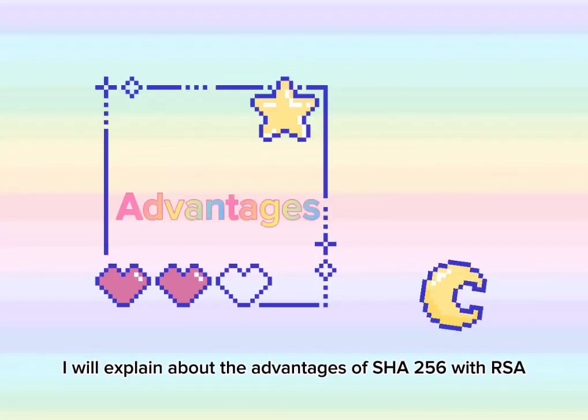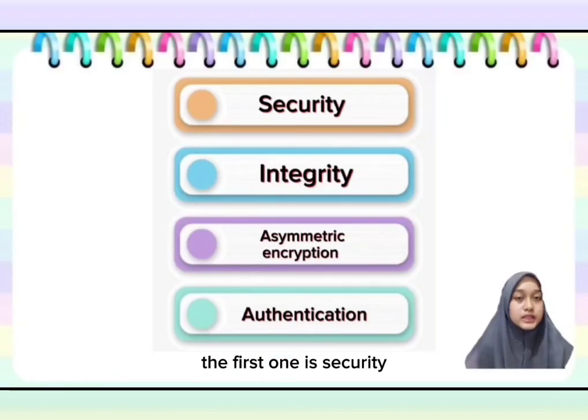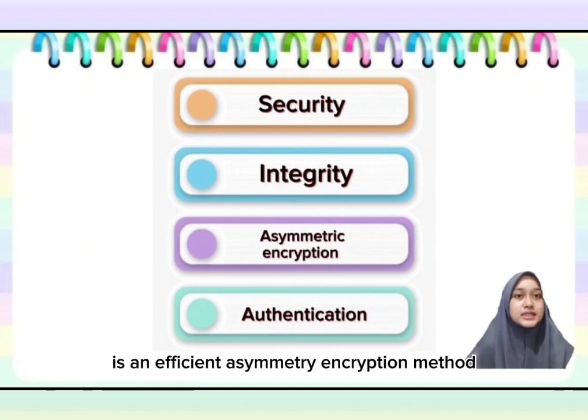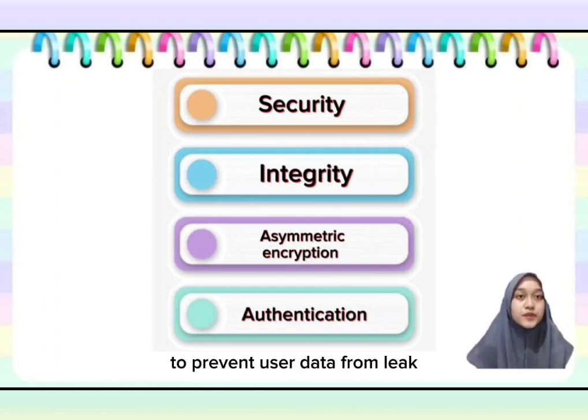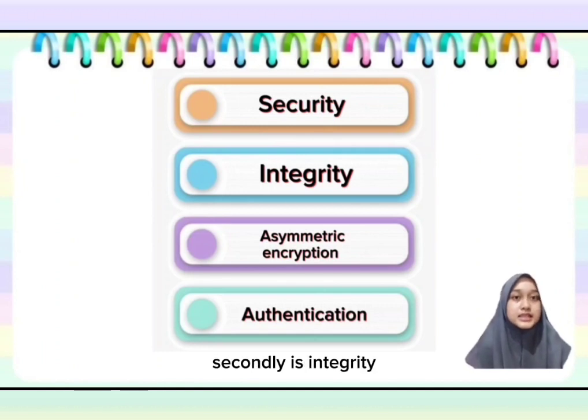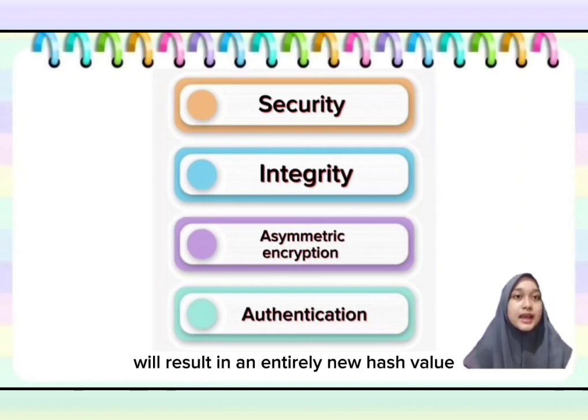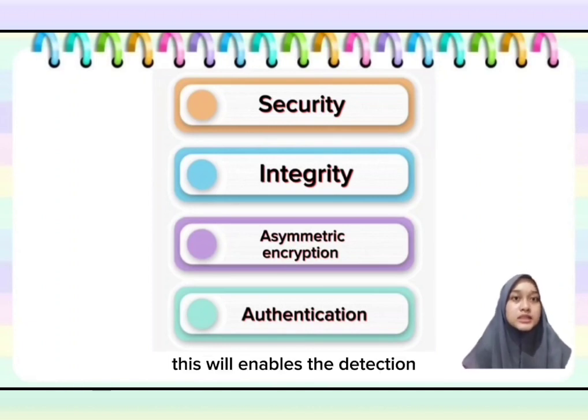I will explain about the advantages of SHA-256 with RSA encryption. The first one is security. SHA-256 with RSA is an efficient asymmetric encryption method used in many secure APIs. Maybank provides strong security data for user to prevent user data from leak. Secondly is integrity. Maybank is generating a distinct hash result for each input. SHA-256 ensures data integrity. Any modification to the data, no matter how slight, will result in an entirely new hash value. This will enable the detection of unauthorized alteration or manipulation.